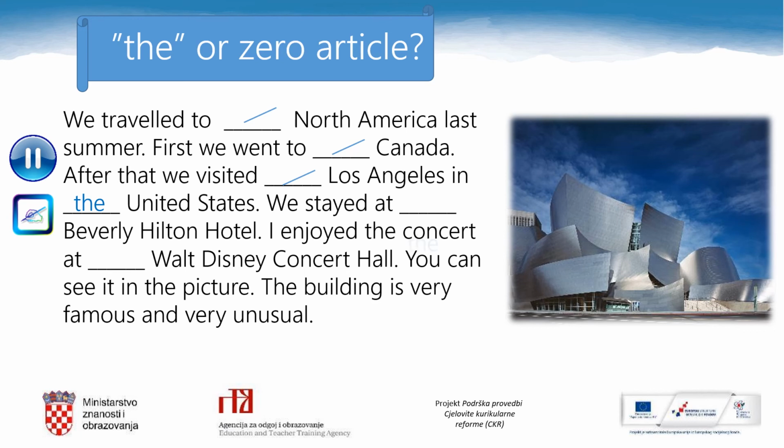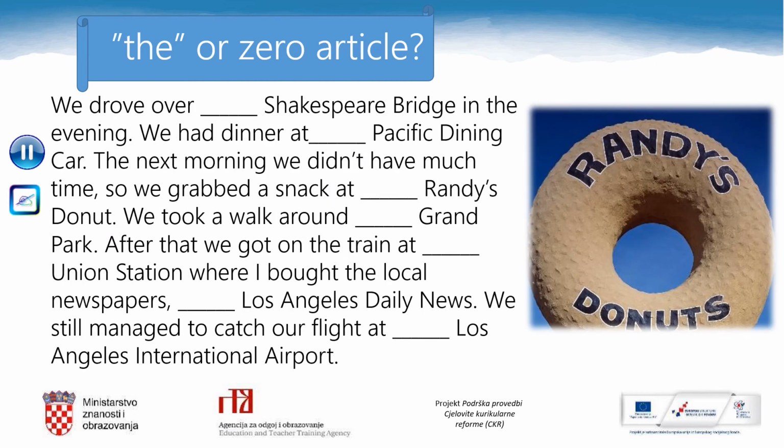We stayed at the Beverly Hilton Hotel. The Beverly Hilton Hotel is a very famous hotel. I enjoyed the concert at the Walt Disney Concert Hall. You can see it in the picture. The building is very famous and very unusual. Here is the second part of the text. Pause the video once again and write the sentences in your notebook.